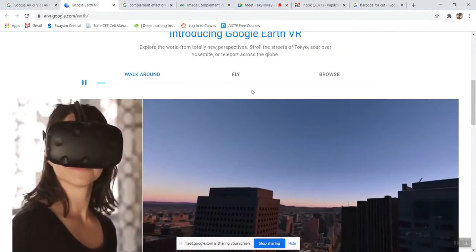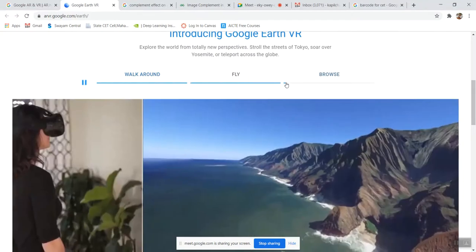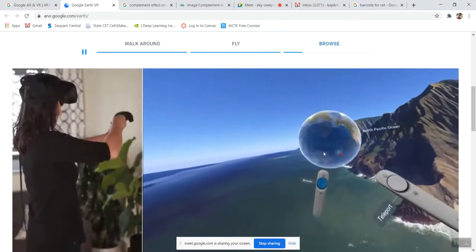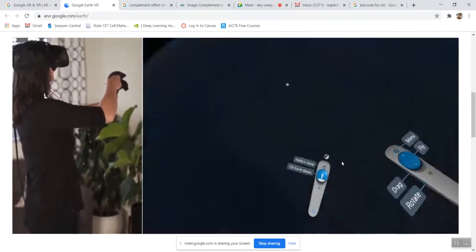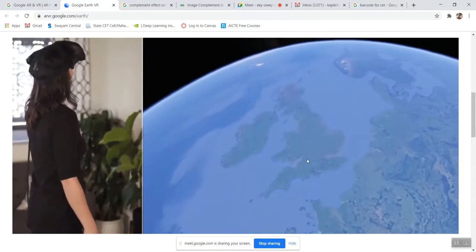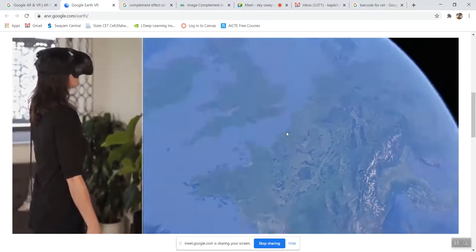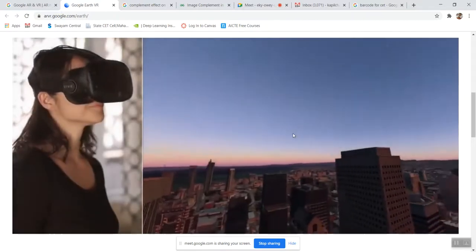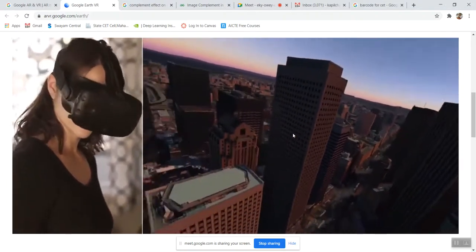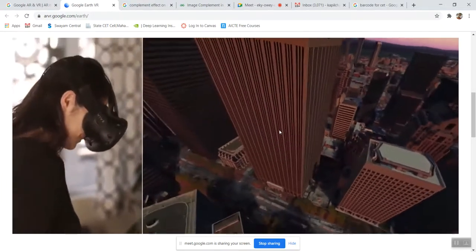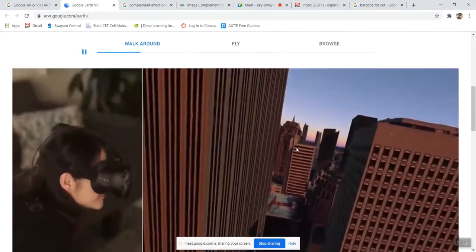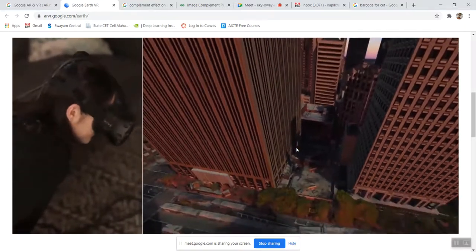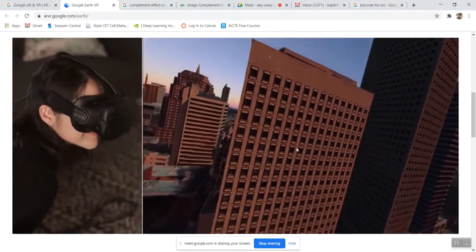At the end she is browsing the world. Here she is browsing, and which location she wants to go to is decided by the browsing. I want to go to India or US or UK, any location she can select, and she can move to that place. So we can build such kinds of applications in virtual reality.